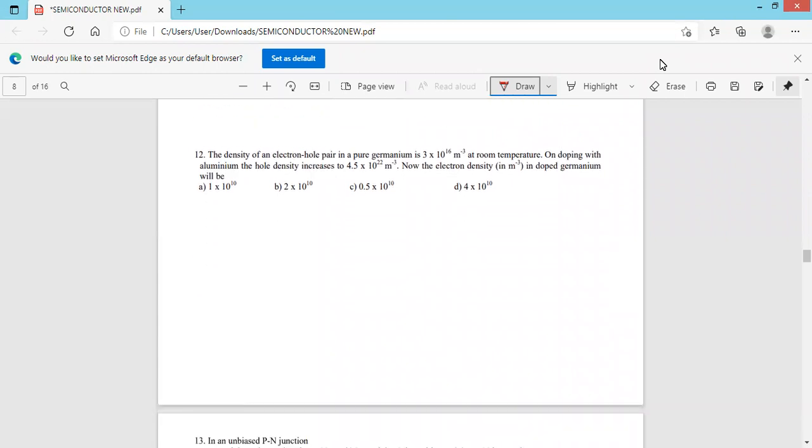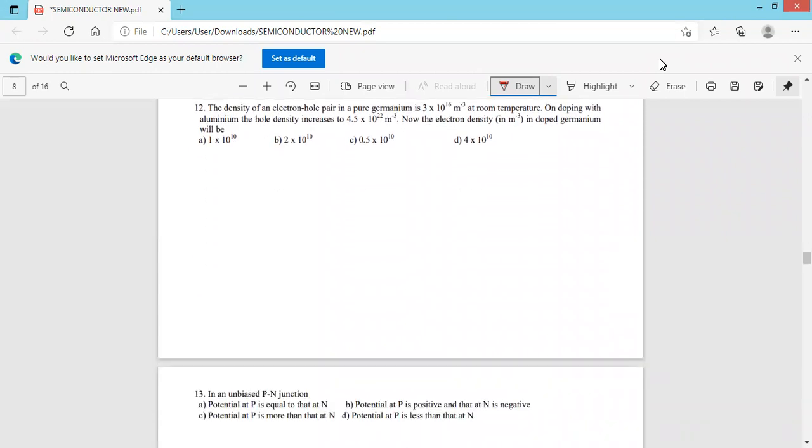Next, the density of electron hole pair in pure germanium. Ni, the intrinsic charge concentration, they have given, is equal to 3 into 10 to the power of 16 per meter cube at room temperature.